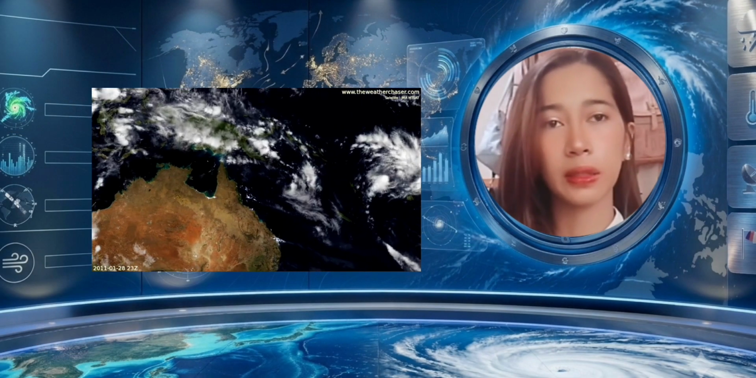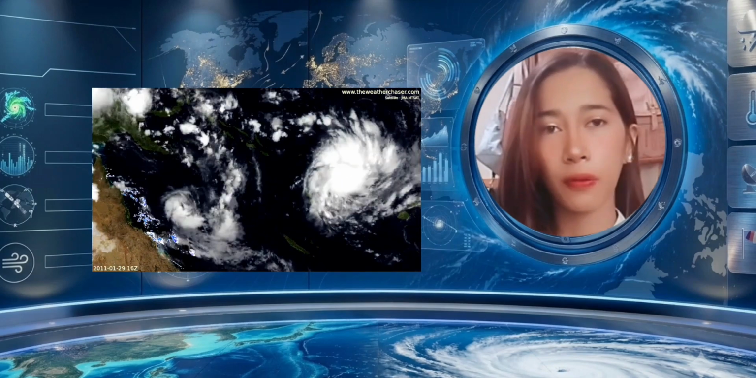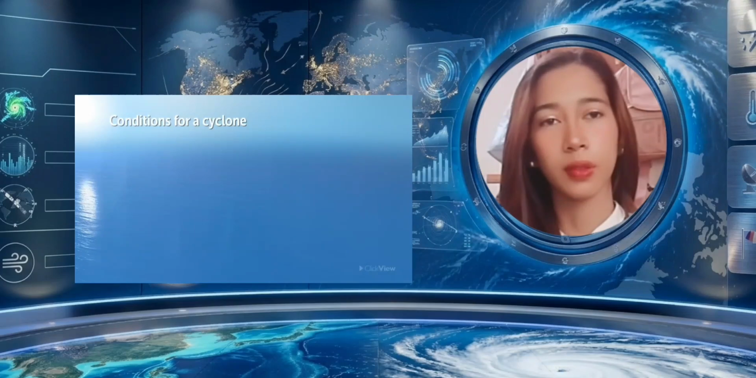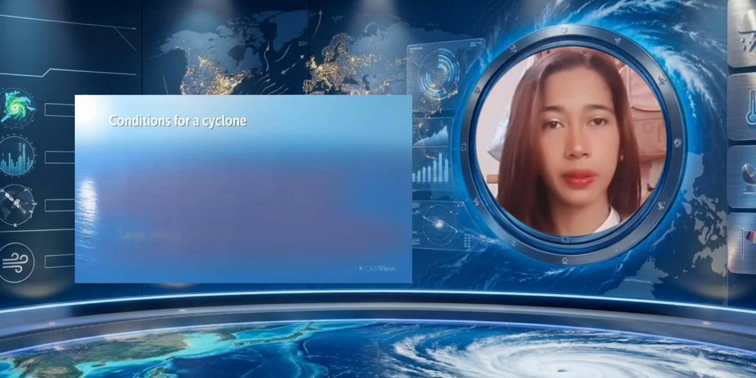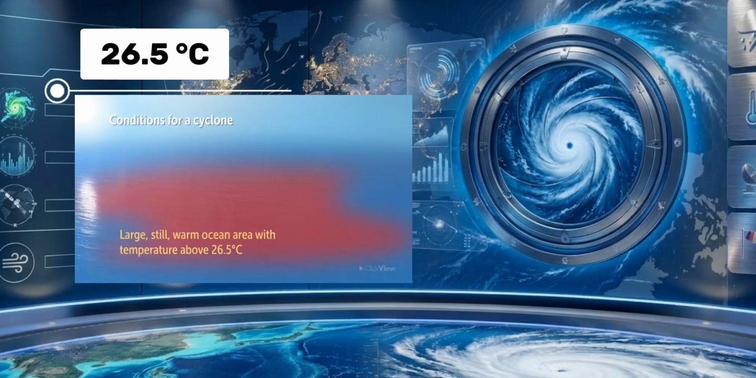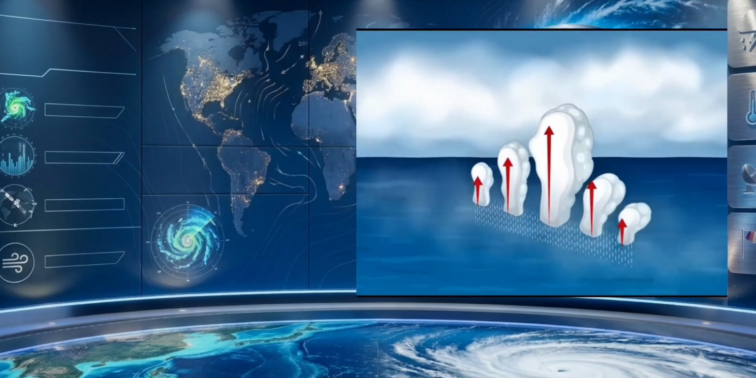The formation of a tropical cyclone begins over warm tropical oceans. However, several atmospheric conditions must come together before a storm can develop. The first requirement is warm ocean water, with a temperature of at least 26.5 degrees Celsius over a large area. Warm ocean water provides the heat and moisture that fuels the storm.